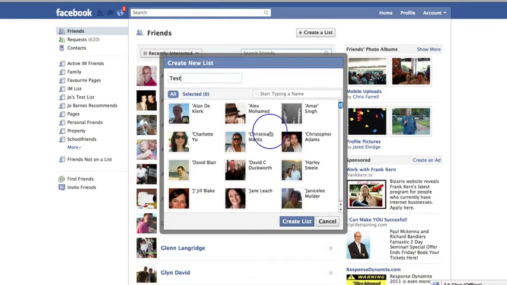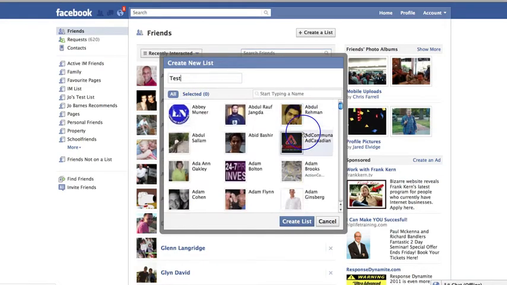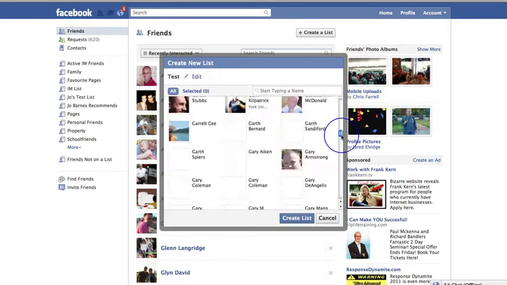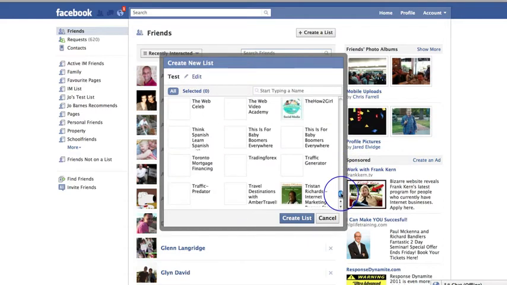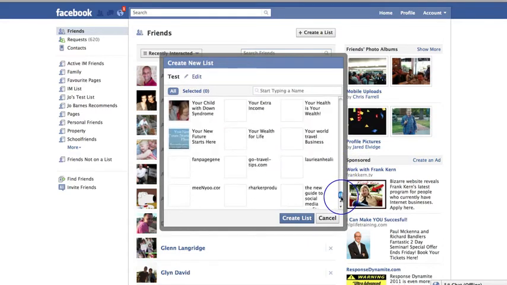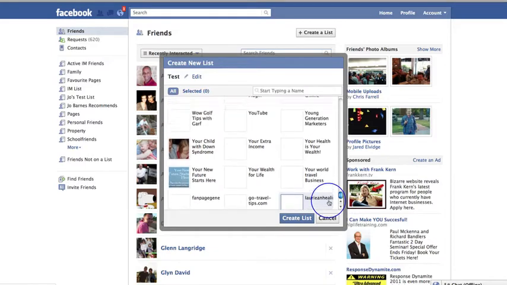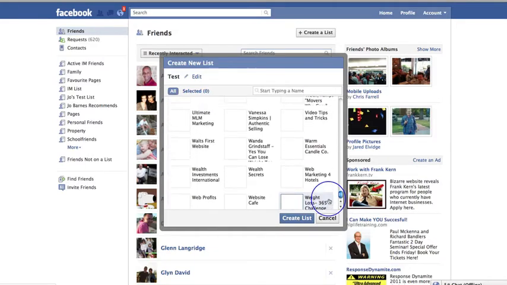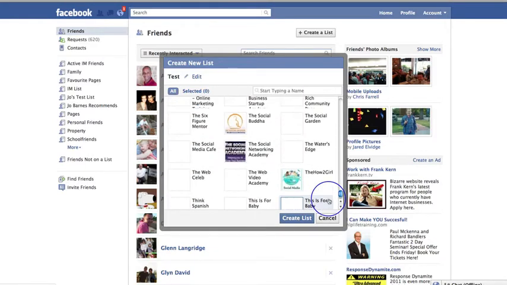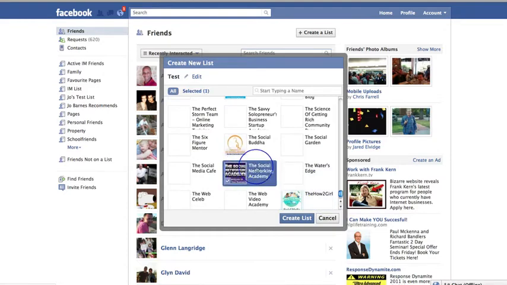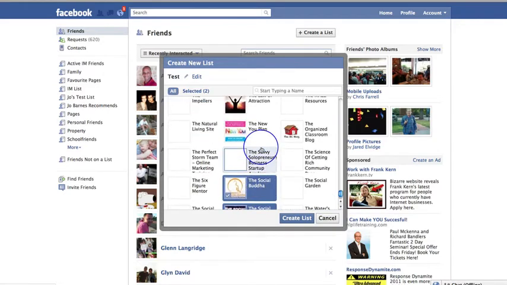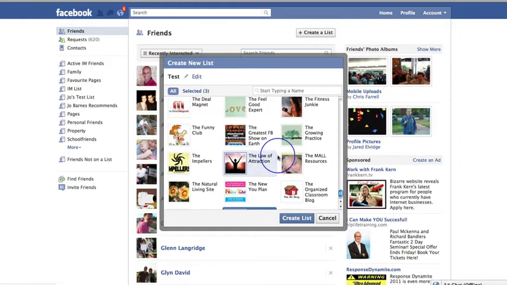Then if you go all the way to the bottom of all of your friends, here are all the pages that you've liked. So if you go through your pages and click all the ones that are your favorites, just go through them and say, that's my favorite, that's my favorite, that's my favorite.